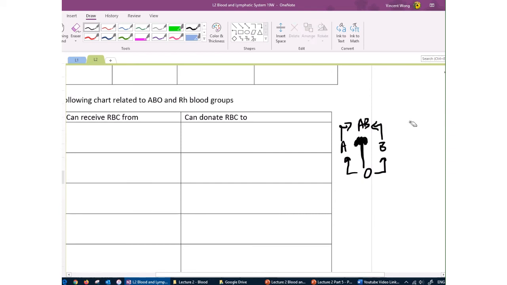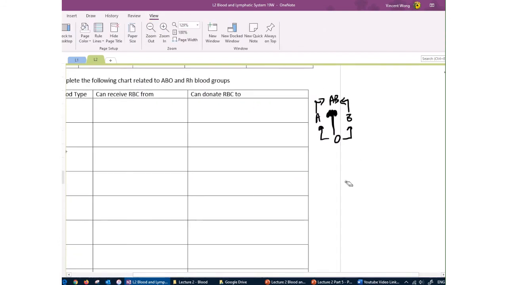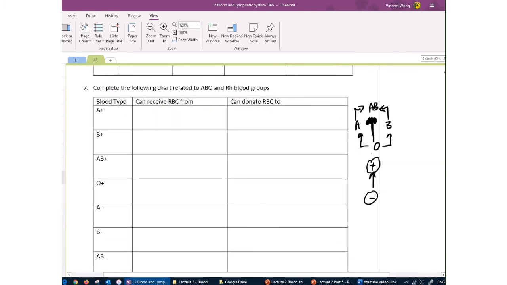Okay, and for the Rh, I didn't say it explicitly, but you should know by now that only negative can be given to positive. If you give positive to negative people, then they are going to get sensitized. So I know I said that negative people can get one free getaway transfusion from a positive person, because they haven't been sensitized yet. But in the test questions, if I ask you, can positive be given to negative, then you know the answer is generally no. We want to avoid sensitization